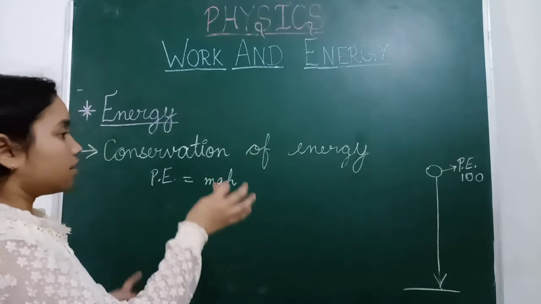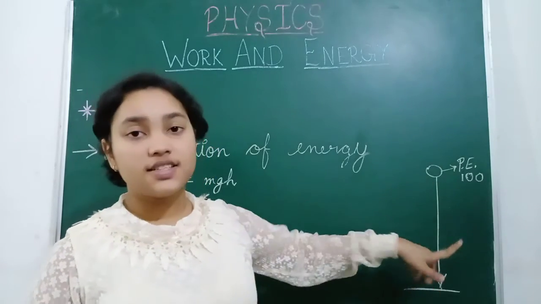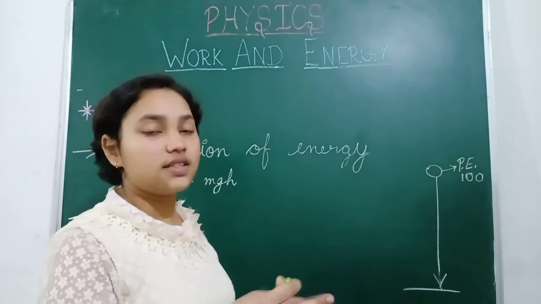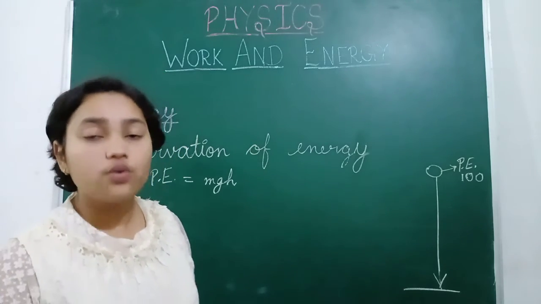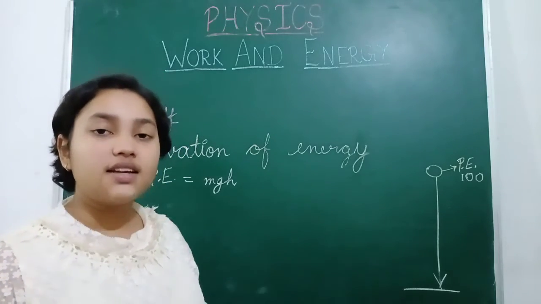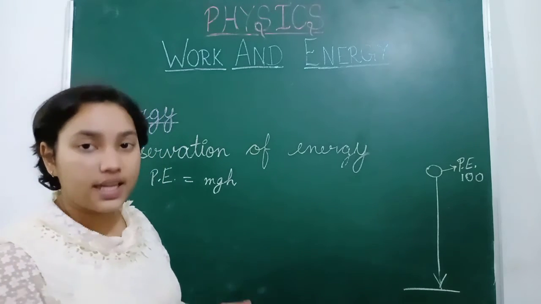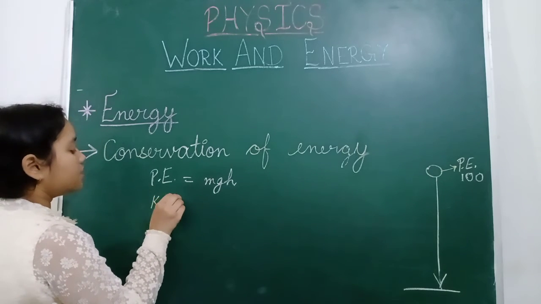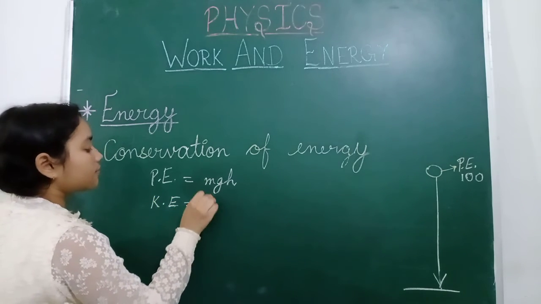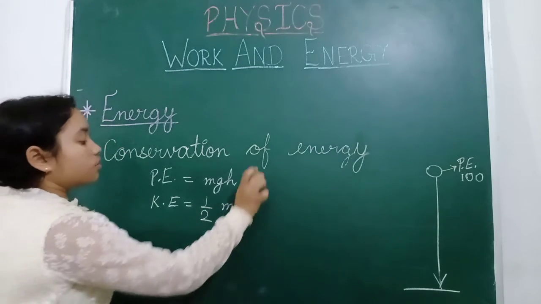At the initial position, the starting point, the potential energy is the highest and kinetic energy is the lowest. When it starts moving down, kinetic energy increases slowly and potential energy decreases slowly. Kinetic energy is equal to half mv squared.